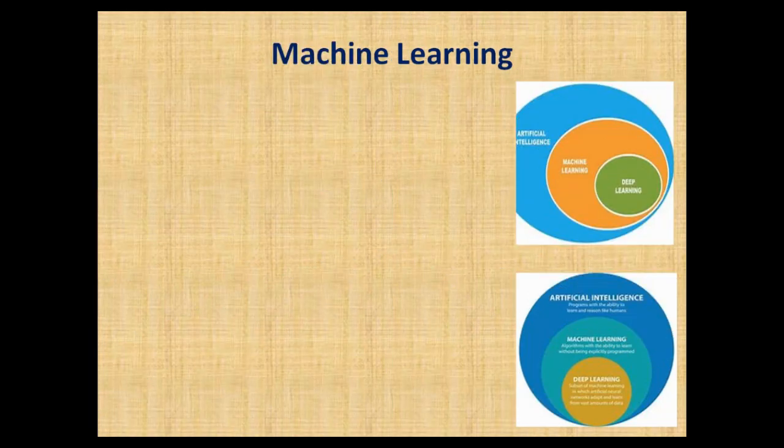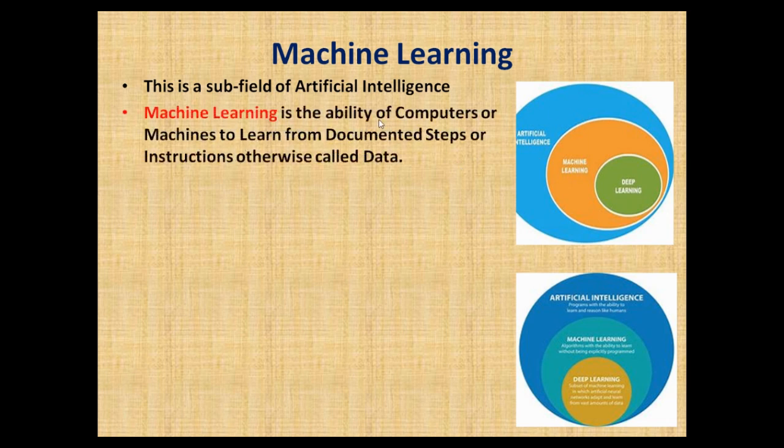Now, we are coming to machine learning. What is machine learning? This is a subfield of artificial intelligence. If you look at this diagram here, you see that you have artificial intelligence, then machine learning under artificial intelligence. Machine learning is the ability of computers or machines to learn from documented steps or instructions, otherwise called data.